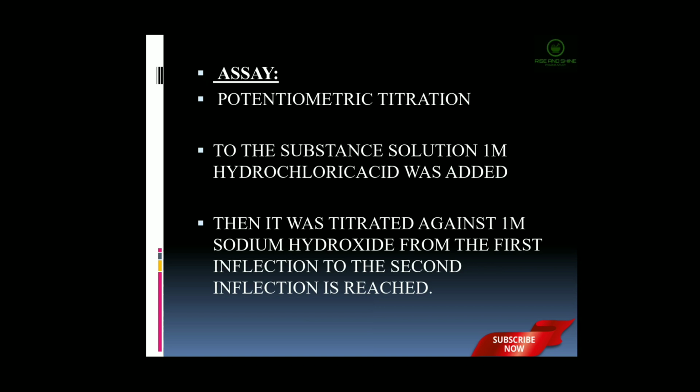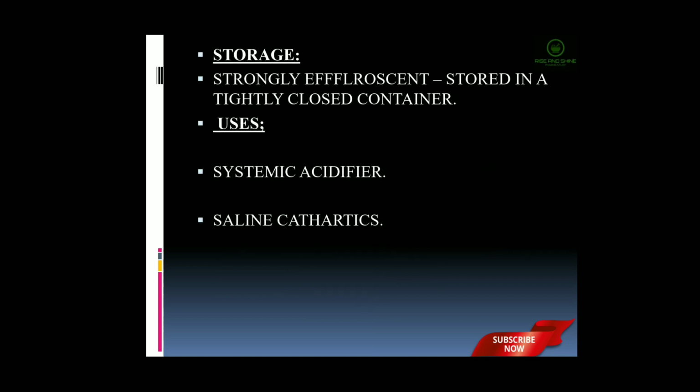Sodium orthophosphate is assayed by a potentiometric titration. To the substance solution, 1 M hydrochloric acid is added. Then this mixture is titrated against 1 M sodium hydroxide, and the inflections are noted from the first inflection in the millivoltmeter to the second inflection. Sodium orthophosphate is strongly efflorescent, so it should be stored in a tightly closed container. It is used as a systemic acidifier and a saline cathartic.